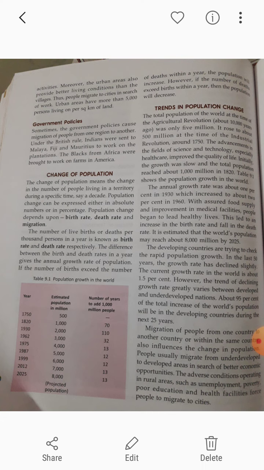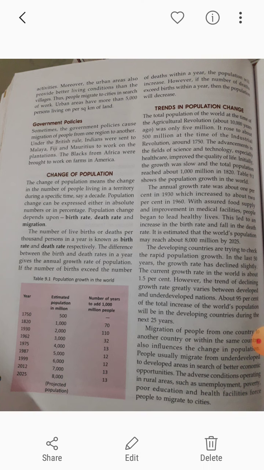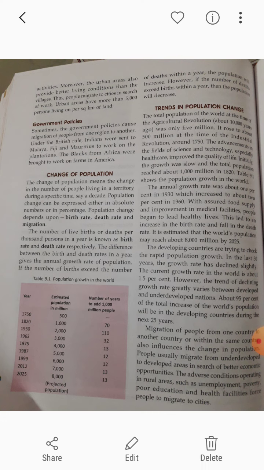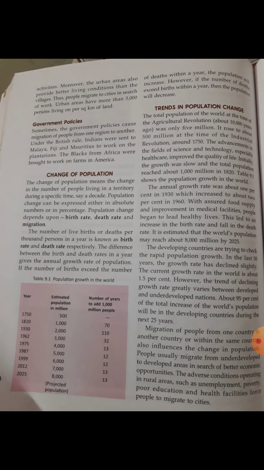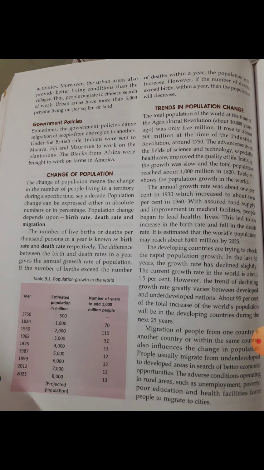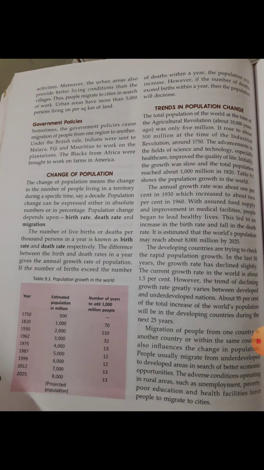Internal migration means what? When a person moves from one state to another state, that is known as internal migration, and the person who is moving from one country to another country, that is known as external migration, clear? So why do people migrate? Mainly because of unemployment, poverty, poor education as well as poor human facilities, clear?